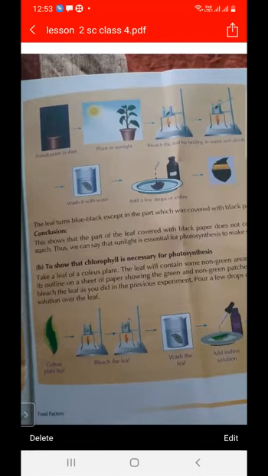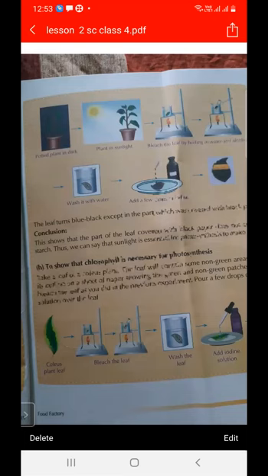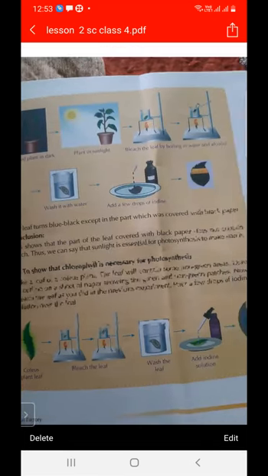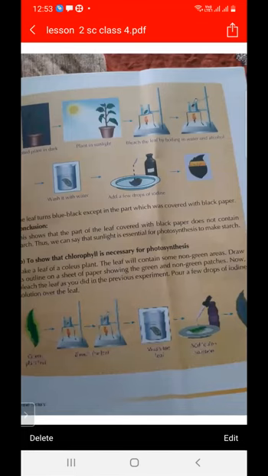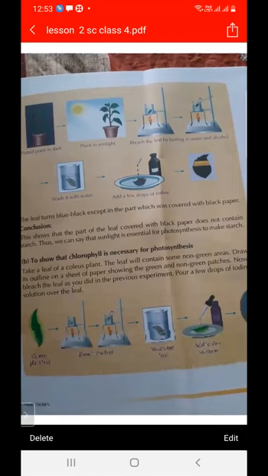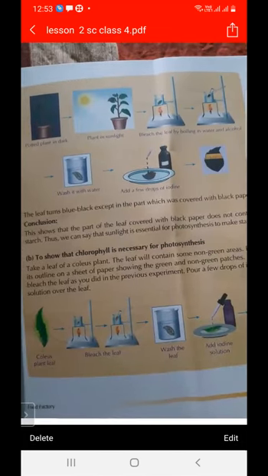After covering with the black paper, remove this leaf and put it into the water, and then into the alcohol, which will remove the green color. After boiling in the water and alcohol, wash it in water, then add a few drops of iodine.